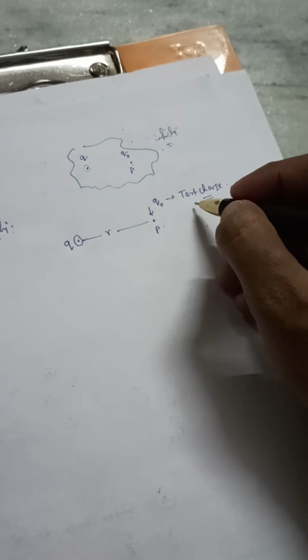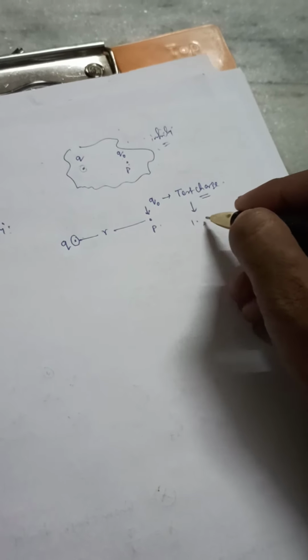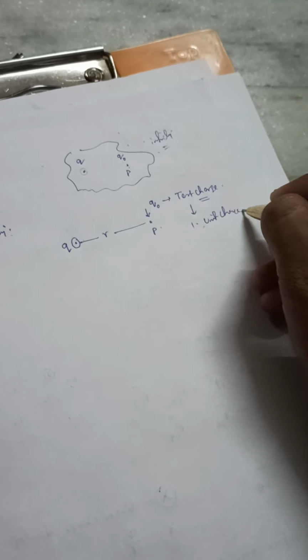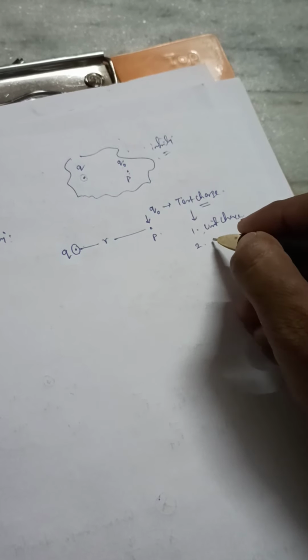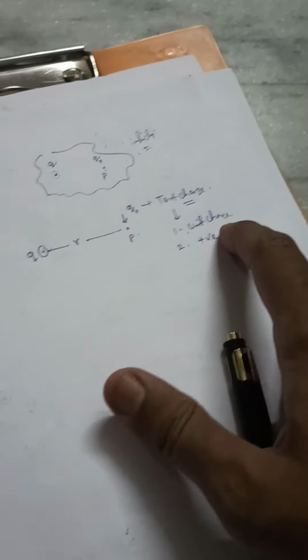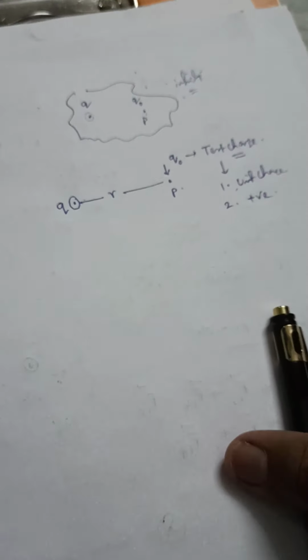And what is the information about the test charge? Test charge, first of all, is a unit charge, and it's positive in sense. That means a unit positive charge is considered to be the test charge.